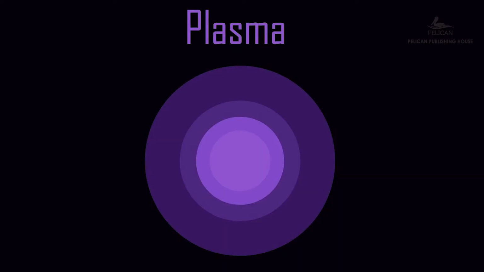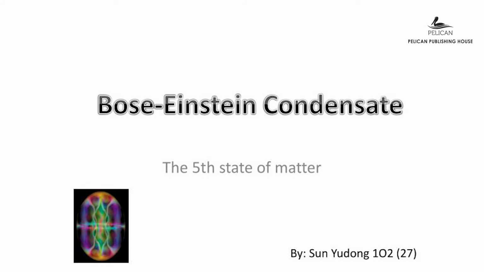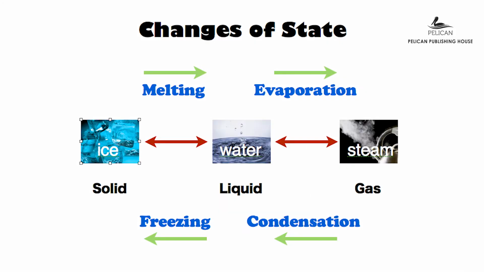Here is a science top-up for you all. Apart from the 3 states of matter, scientists also found 2 more states of matter. They are the plasma state and the Bose-Einstein condensate state. Now let us talk about change of state. Some matter can change their state. That means they change from solid to liquid and then to gas and vice versa.